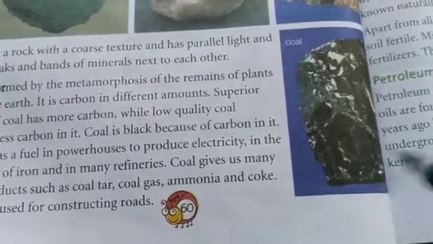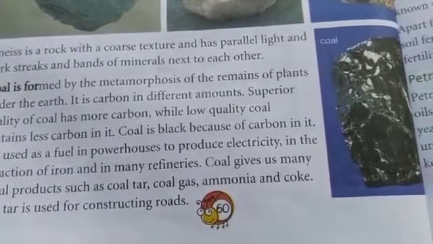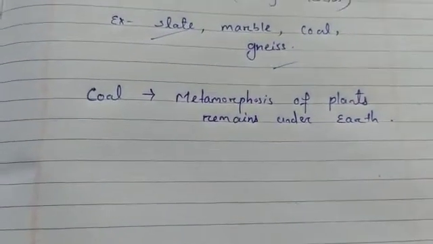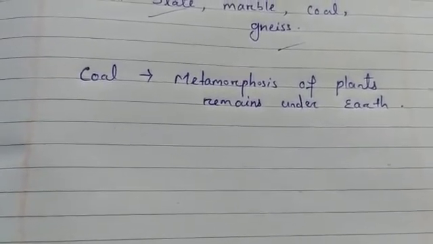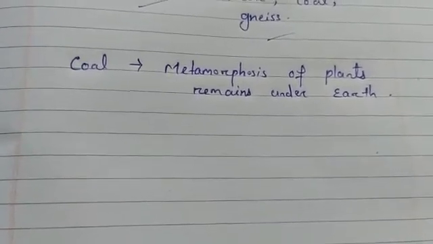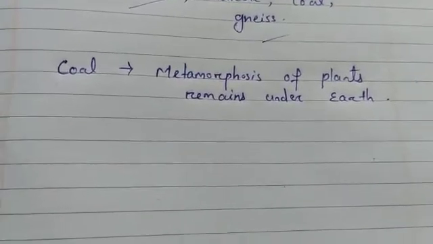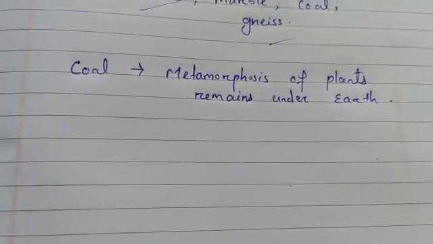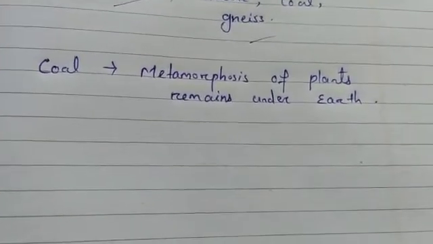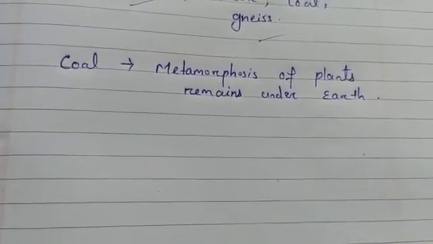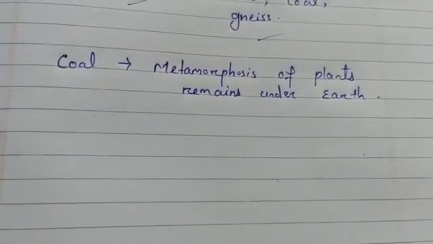This is our coal. Coal is formed by the metamorphosis of remains of plants under the earth millions of years ago. These remains of plants stay under the earth, and slowly, because of the metamorphosis, coal is formed. It has carbon in different amounts, so coal is also of different types. Superior quality coal has more carbon, while low quality coal contains less carbon.